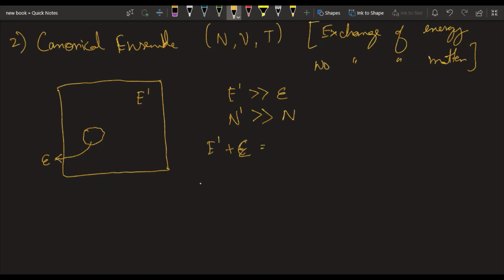right? So if we want to define the probability of finding the system at any energy, how should we define it? Let me rephrase that.